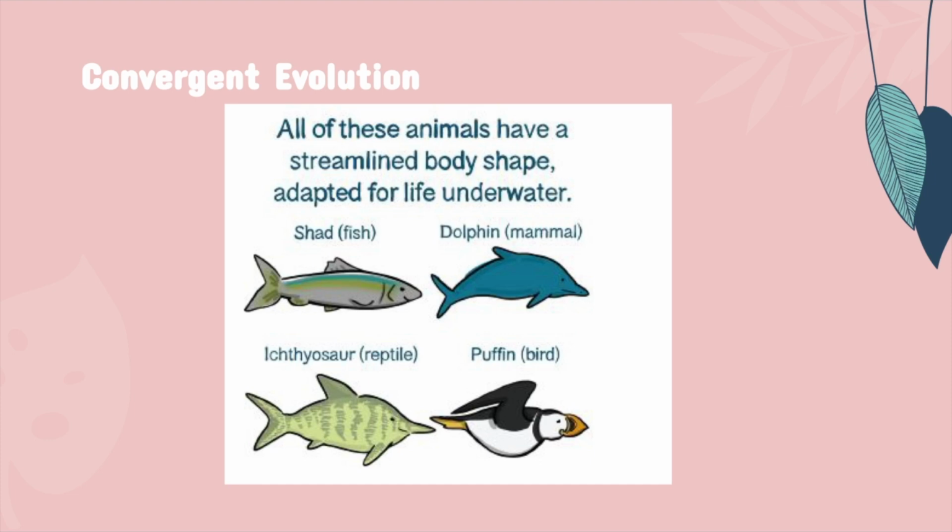So for example, here are a picture of a fish, a mammal, a reptile, and a bird. And all of these animals share streamlined bodies that help them live their life underwater. However, they do not share a common ancestor.